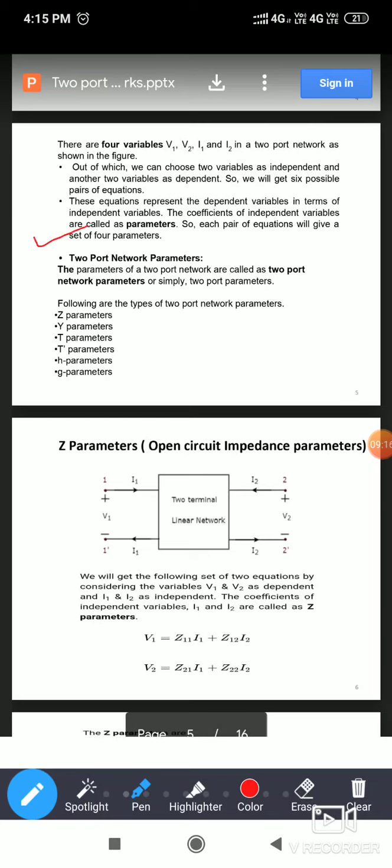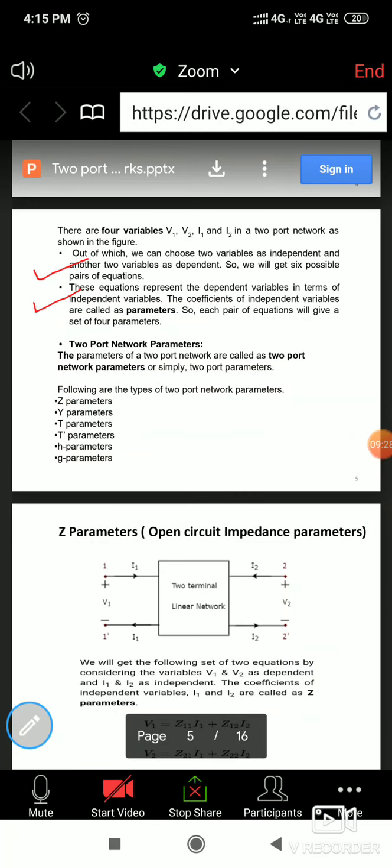Now, the next point we can discuss is two port network parameters. The parameters of a two port network are called two port network parameters.